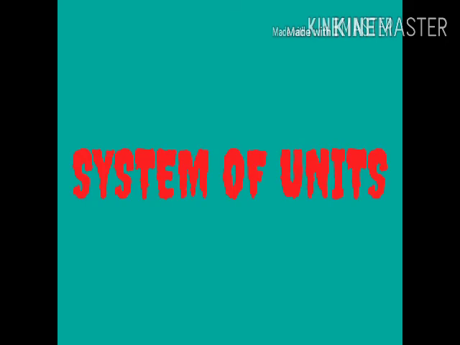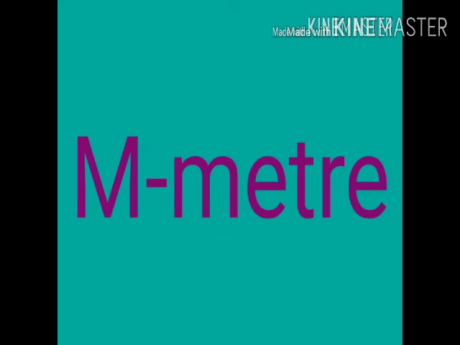After they devised these units, one of the systems of units is MKS. In each system, the first letter, M, denotes the unit of length, which is meter. The second one, K, denotes the unit of mass, which is kilogram.